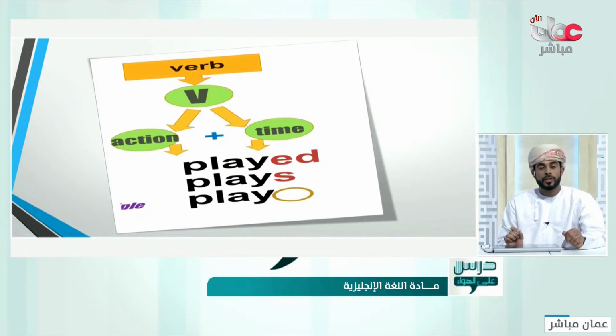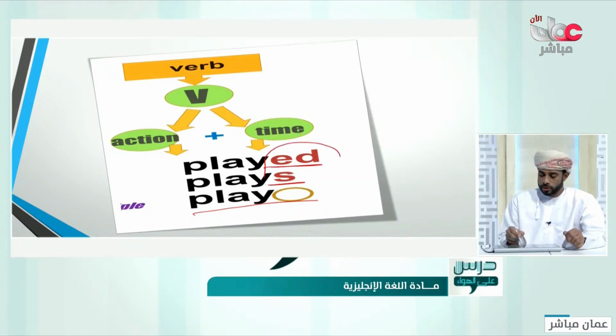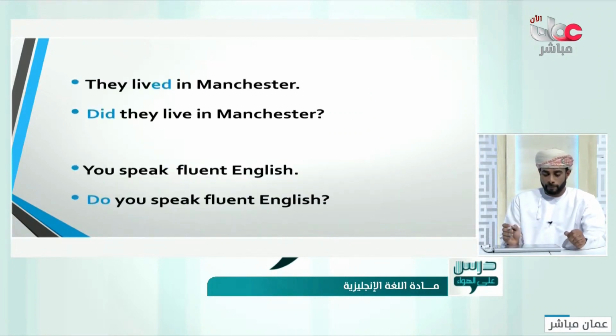What about if it is fixed to the verb? It's fixed to the verb, like in here, played and or plays, or even play without anything. These show the tense: ed or s, or even without anything. How to form it, we'll see in here. Have a look at there. They lived in Manchester.